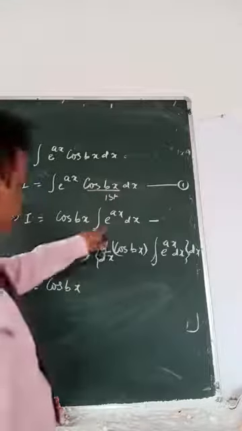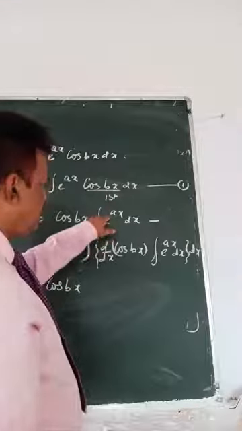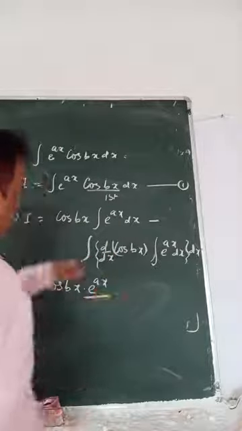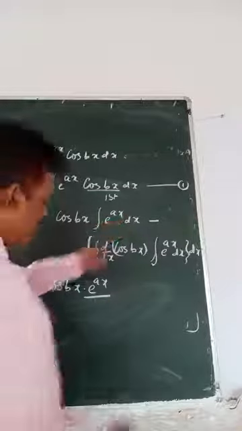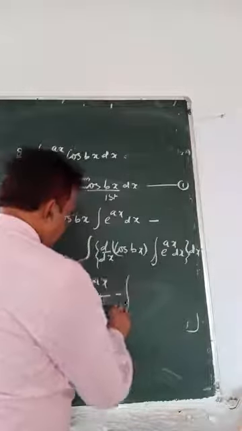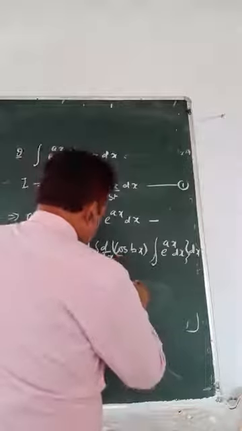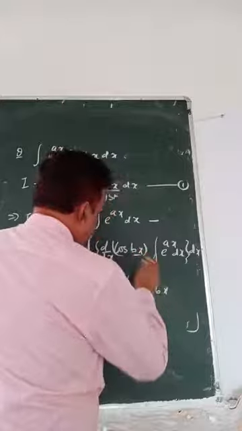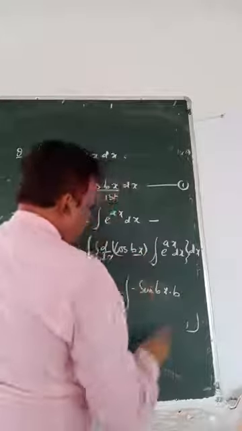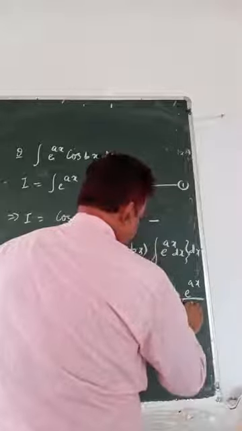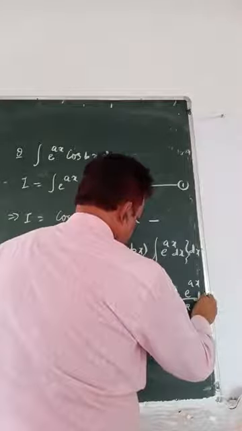Look here, the integration of e to the power x is e to the power x; the same rule, for ax you have to divide by the derivative, which is a. So minus, cos bx derivative is minus sin bx, and the derivative of bx is b, then this is e to the power ax by a dx.